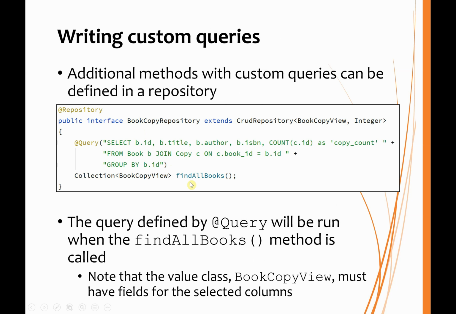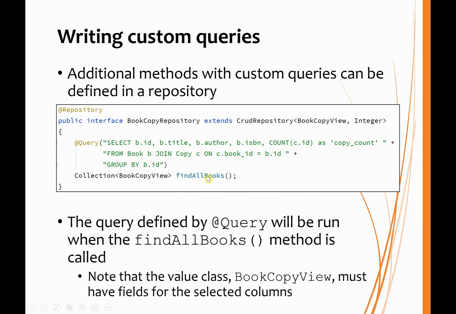And here's an example. findAllBooks is going to get from the book table the ID, title, author, ISBN, and a count of how many copies there are for this book. What we're doing in this query is writing all the SQL for it.